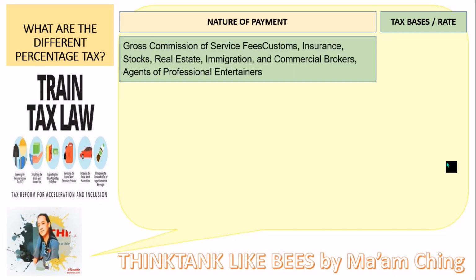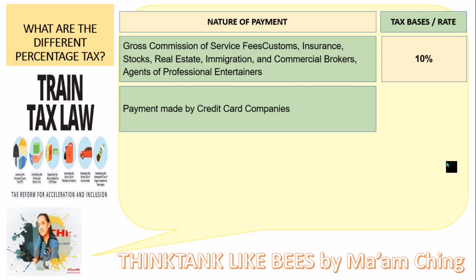Next, we have the gross commission of service, fees, customs, insurance, stocks, real estate, immigration and commercial brokers, agents of professional entertainers, then the tax base is 10%. Next is payment made by credit card companies, like HSBC card, BPI card, etc. They are going to pay one half of 1%, or 0.005, to the government.